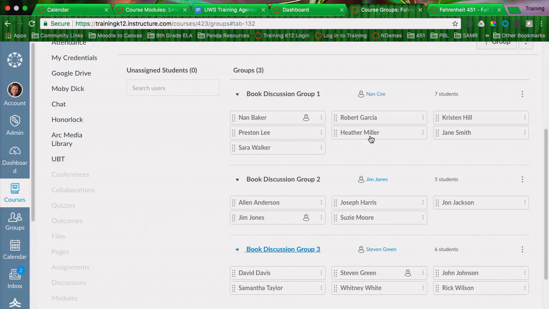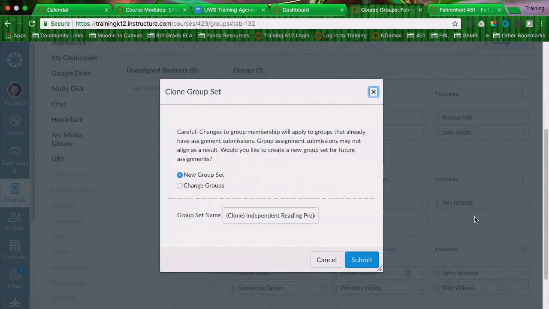If I needed to move anyone around, I can. So like, let's say Heather and Nan got in a fight and I needed to move Heather into this other group over there. Then I can do that. So she's no longer a part of that group anymore.